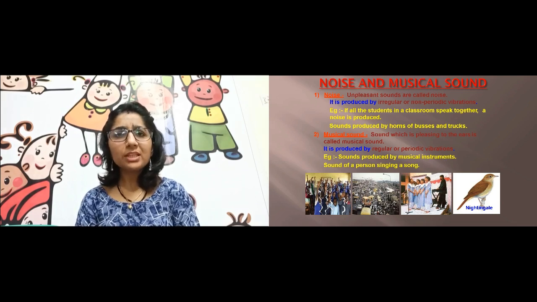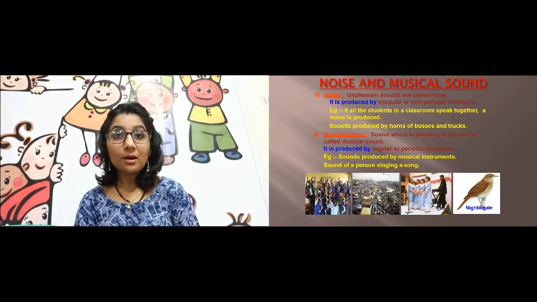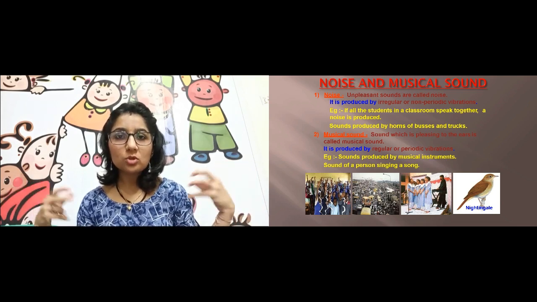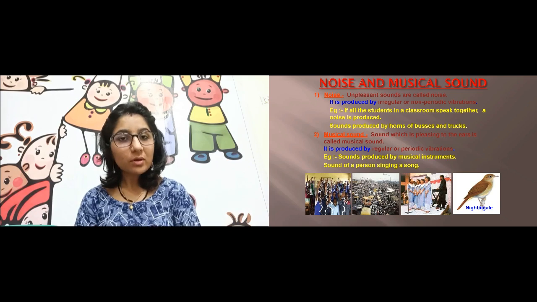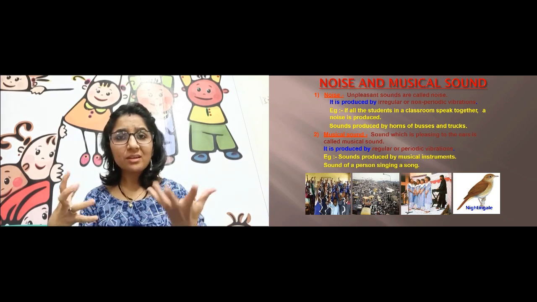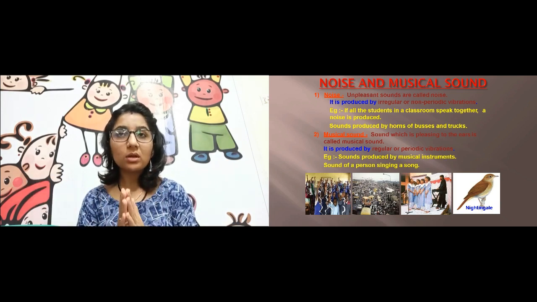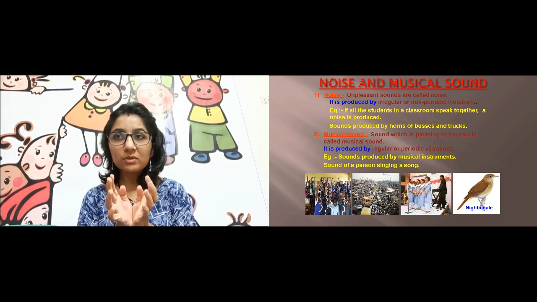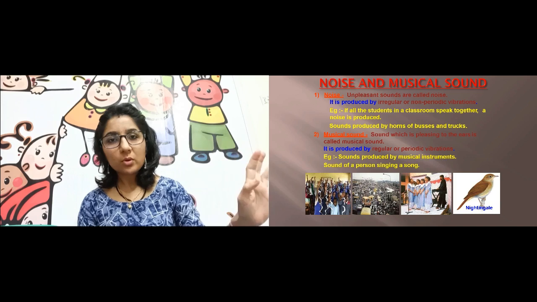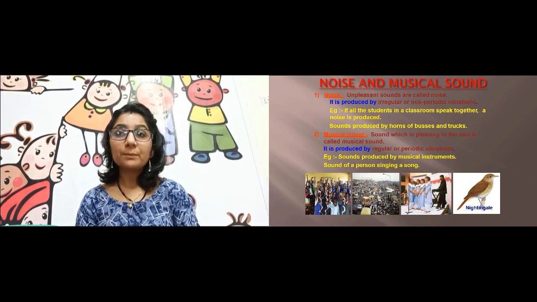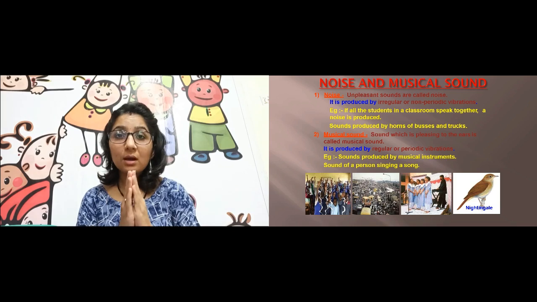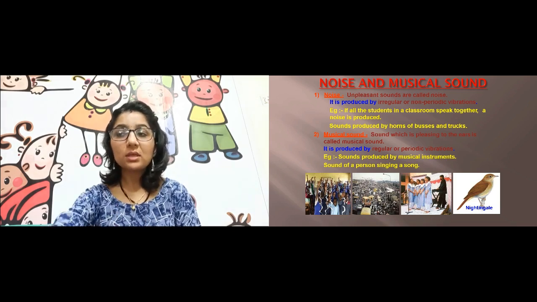Now see, when the vibration is not periodic, suppose in a class so many students are sitting and they are just talking, that will be noise, right? The vibrations are produced, but they are mixed up, they are not periodic or regular, so that will create noise. The same goes for the horns of buses and trucks. That is very random. So this is noise. And the sound produced by musical instruments, or if any person is singing, is in harmony, or we can say the vibrations are very perfect, regular, and periodic, and hence that is the musical sound.